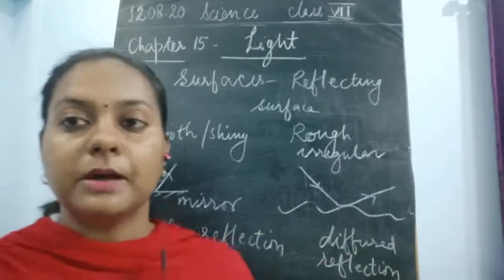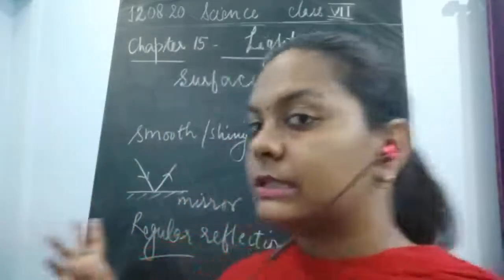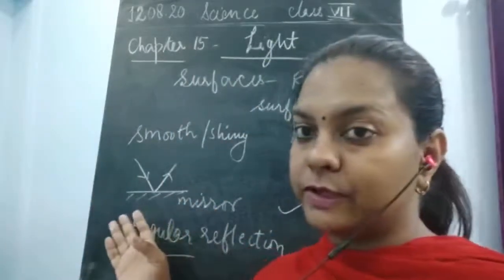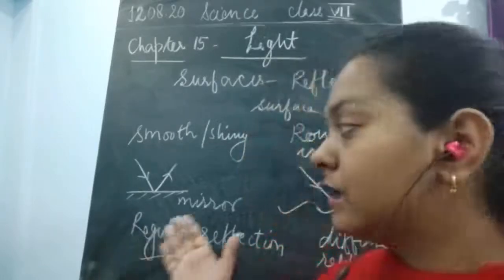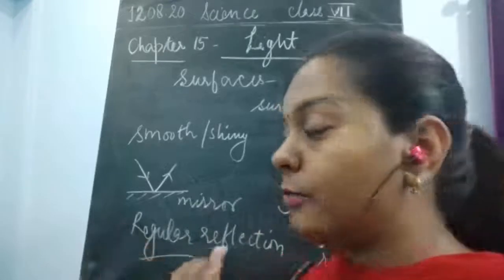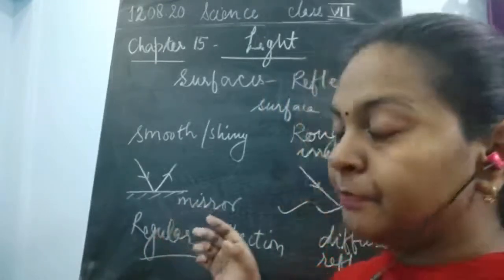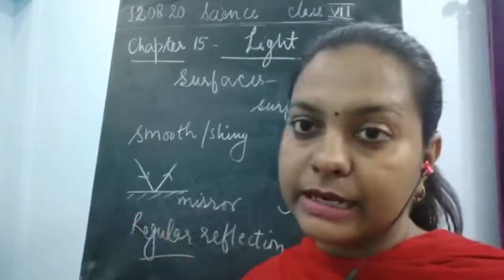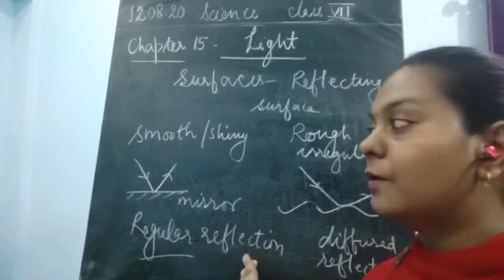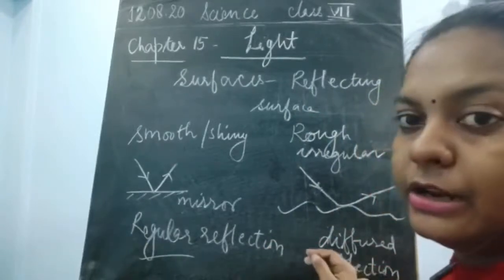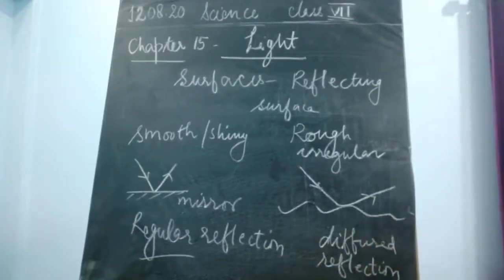Now we have discussed the two types of reflecting surface. One is the smooth reflecting surface, which has a plain shiny surface on one side, whereas on the other side it is a different type of surface, an opaque surface. An example of this regular surface could be a mirror. Where one side is reflecting, the other side is non-reflecting or opaque, which forms regular reflection. Now what is the difference between regular reflection and irregular, or diffused, reflection, which is drawn on this rough surface?